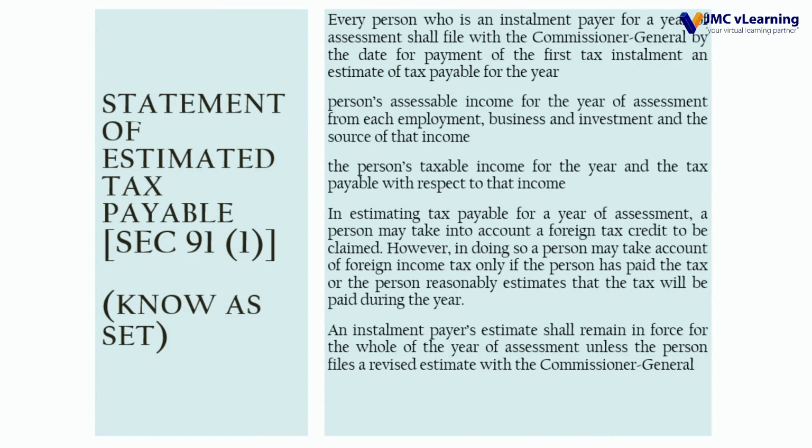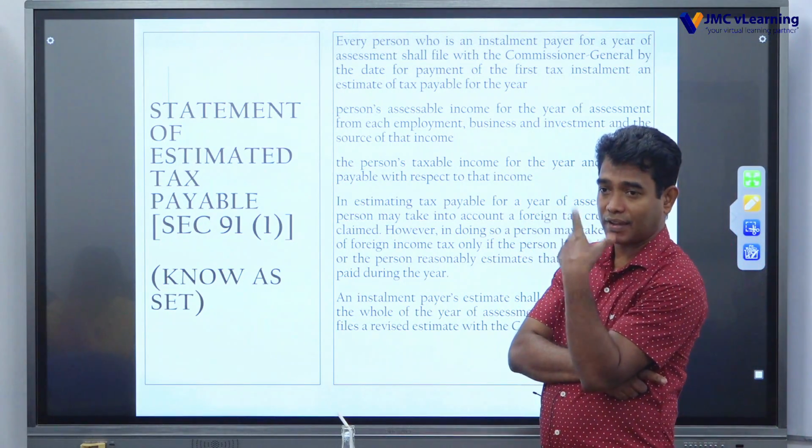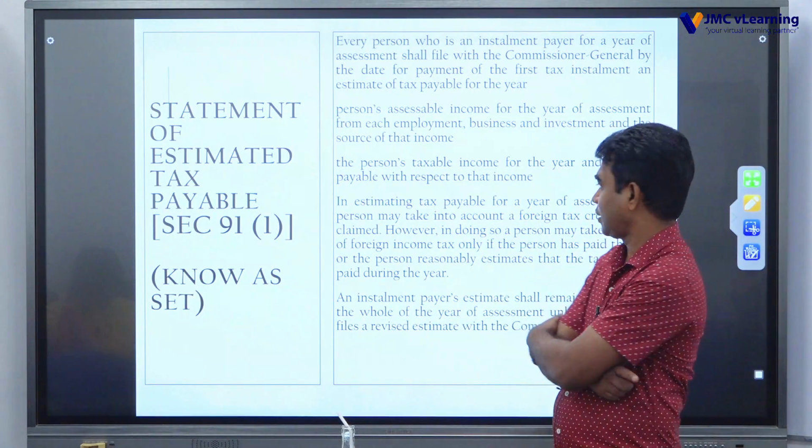Every person who is an installment payer for a year of assessment shall file with the Commissioner General by the due date for payment of the first tax installment an estimated tax payable for the year. Person taxable income for the year of assessment for each employment, business and investment and the source of the income. The person's taxable income for the year and the tax payable with respect to that income. In estimating tax payable for a year of assessment, a person may take into account a foreign tax credit to be claimed. Foreign tax to be claimed means, what I mentioned earlier, if somebody is having cross-border activity, then he may have paid tax in the other country. That also can be claimed.